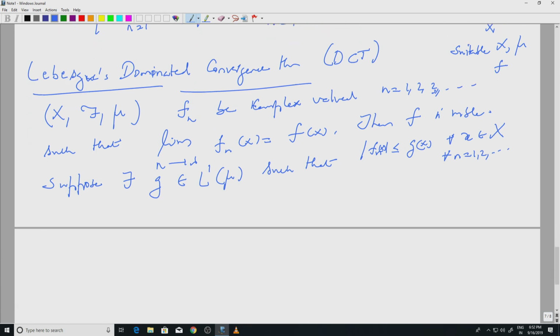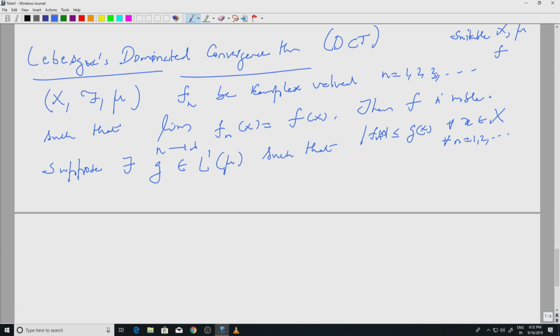In that case, here is the strong part of the conclusion. Then f is in L1 and integral over X of mod f_n minus f d mu goes to 0 as n goes to infinity. Okay.